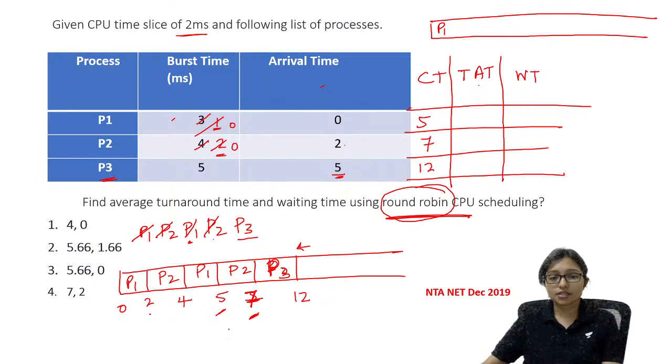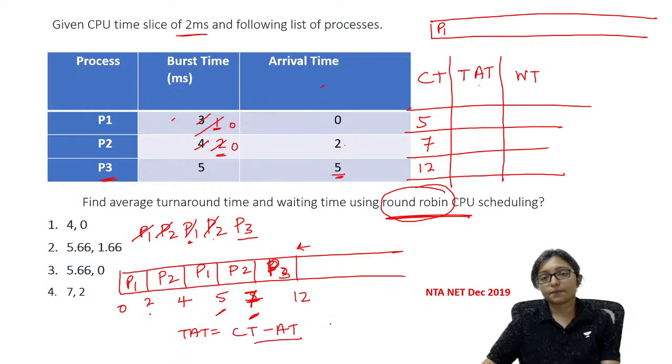Turnaround time means completion time minus arrival time. So completion time is 5, arrival time is 0. 5, 7 minus 2, 5 and 12 minus 2, that is 7. Right?